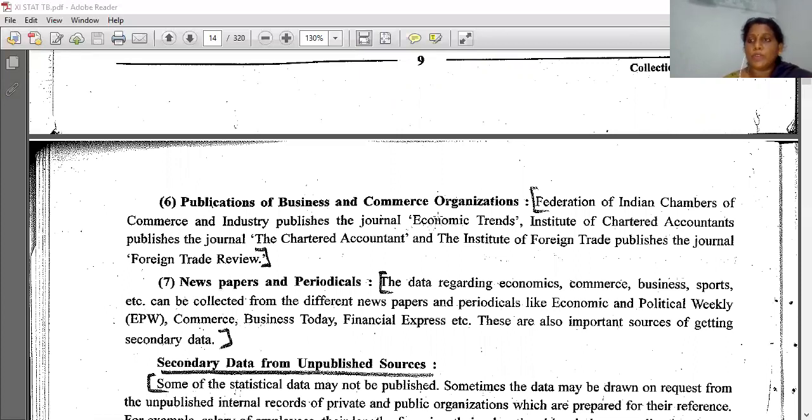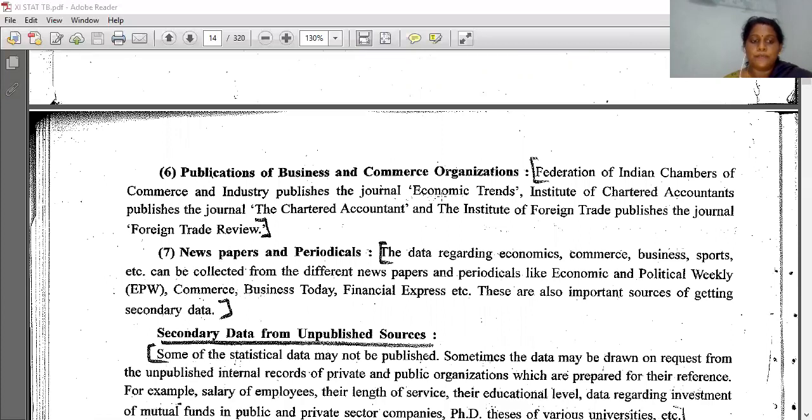I will tell you what I am going to ask from these secondary resources. Don't worry about the 7 points, how we will learn. I will give you a hint on how to learn this. Okay. Then newspapers and periodicals.